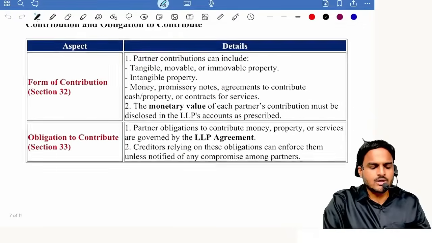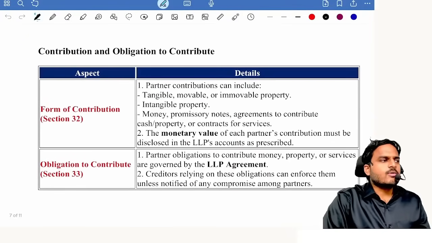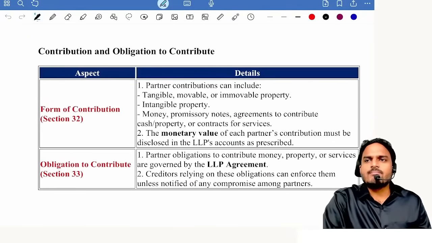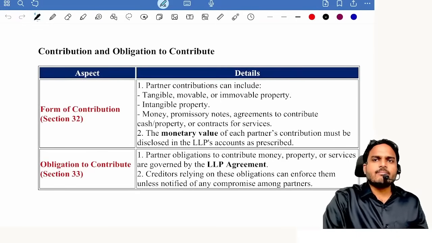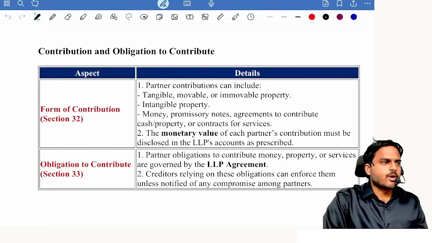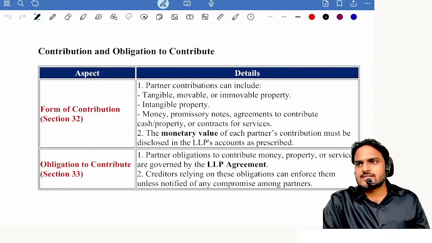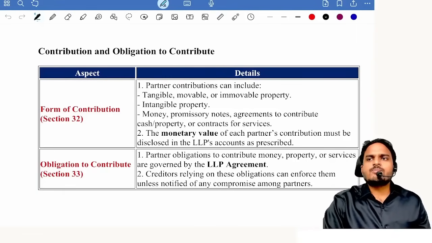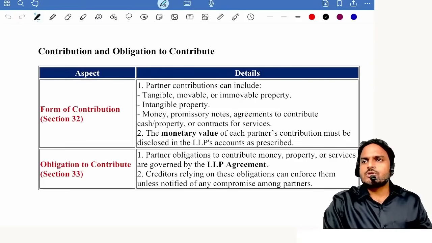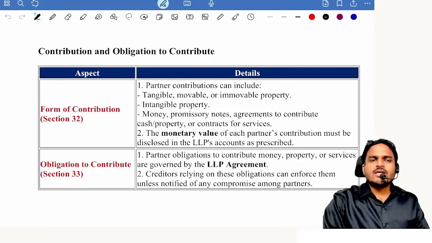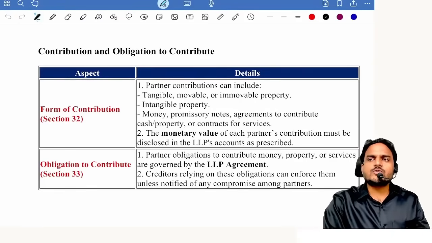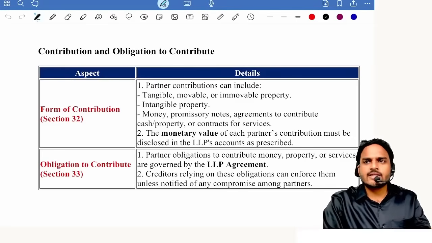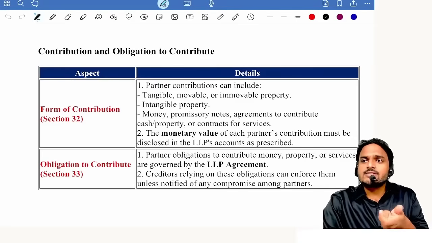Next one, contribution. Come on, tell me. Form of contribution: should it be only in money? No, it can be in money or money's worth. Tangible property, intangible services. Suppose I can tell like this: I will use my professional expertise for the promotion of a firm. Annually, my professional expertise, I used to charge 20 lakhs for rendering these services. So this 20 lakhs I will not charge.